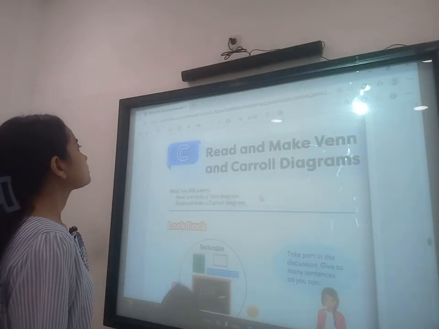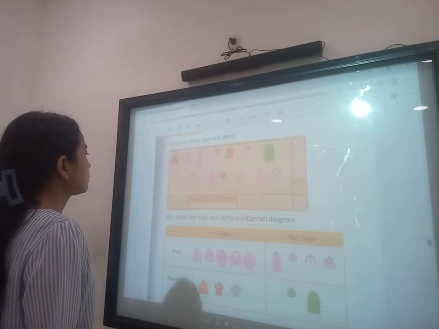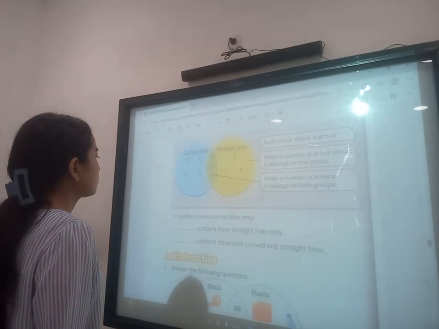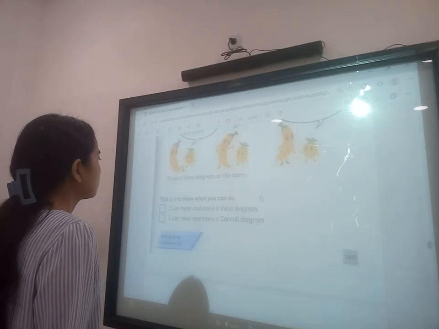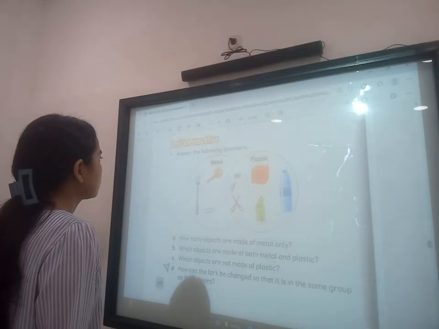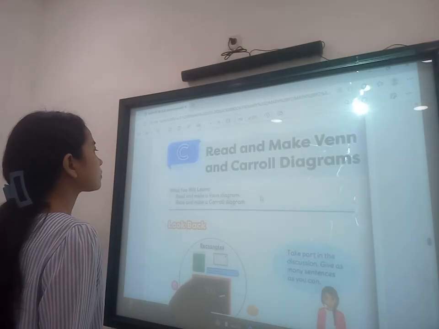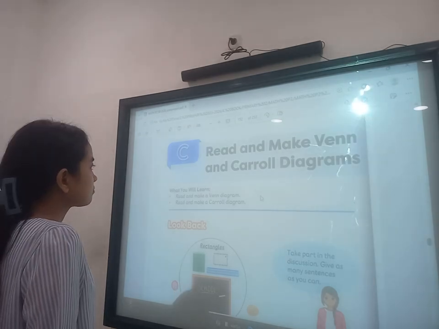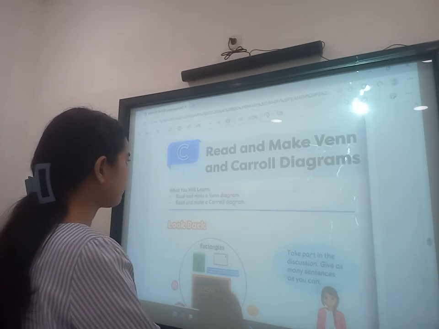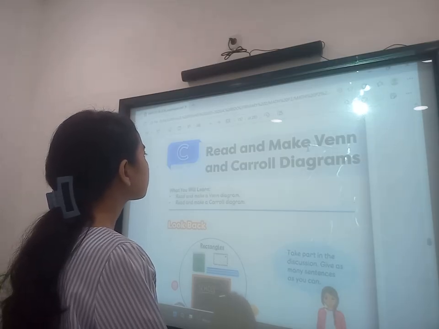Read and make Venn and Carroll diagrams. Okay, I want to ask this one first. How do you explain these two diagrams to the students? And what is the difference between Venn diagrams and Carroll diagrams?